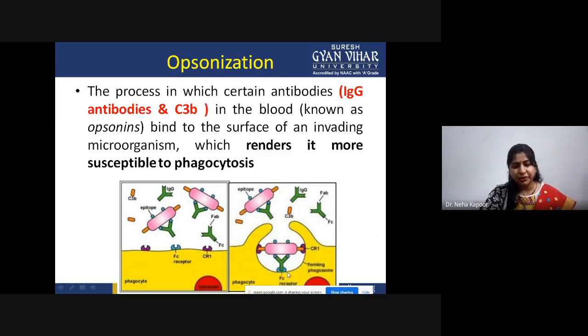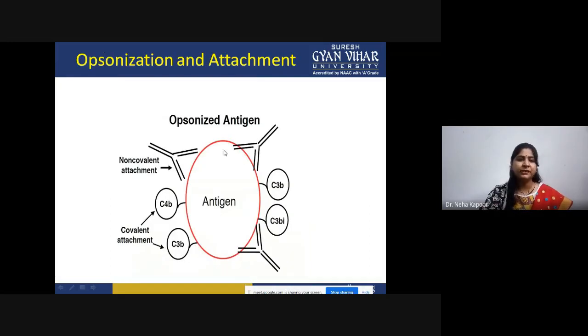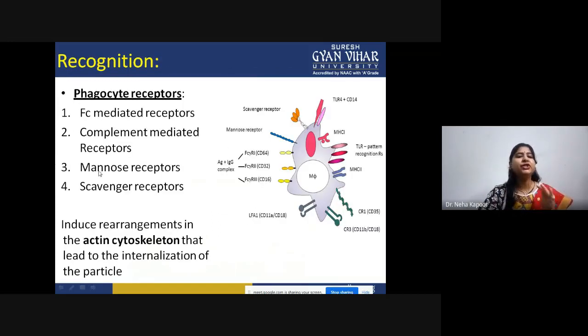Once it is attached, the phagocyte will form pseudopodia and engulf it. These are the opsonins, basically IgG antibodies and complement receptors. They are recognized by the Fc receptor and complement receptor. This is the receptor for IgG, that is Fc, and this is the receptor for C3b, that is complement receptor CR1. Once this process is complete, the antigen, that particular foreign material, is surrounded by these opsonizing materials. Because of that, the attachment and the recognition are happening.